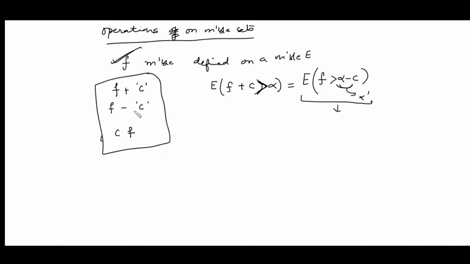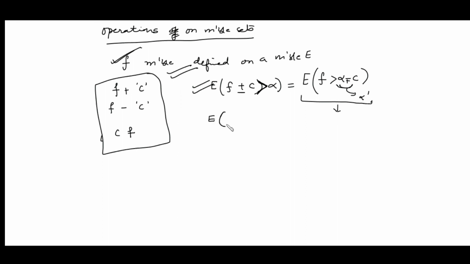Similarly, if you consider E(f-c > alpha), here you have f greater than alpha plus c. Whatever the alpha, whatever the c, it is the set of all those points from the domain where f is greater than alpha plus c. And you can put alpha plus c to be another alpha dash which is also a real number. Since f is a measurable function, this set is measurable, which implies this is also measurable.